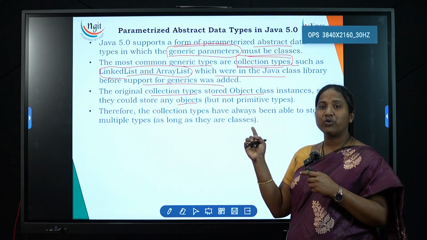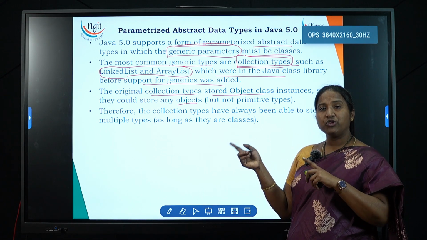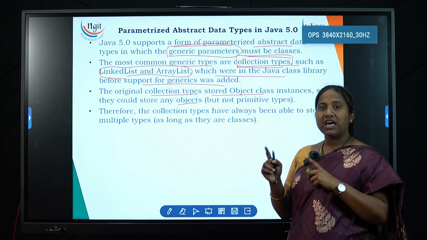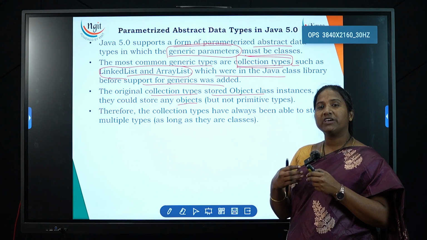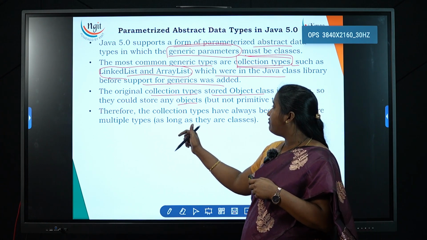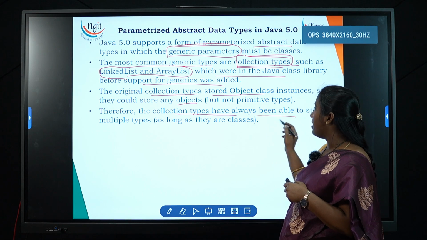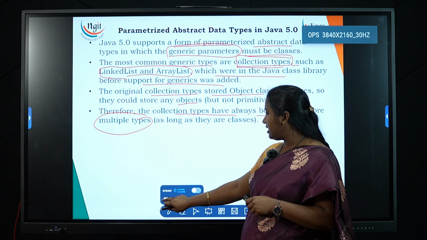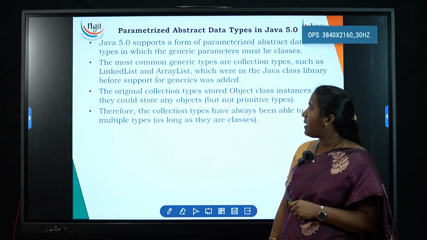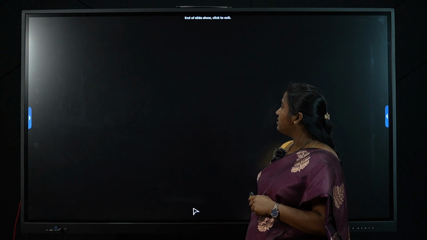Before you use collection types or generic classes, you are restricted to giving only one type. With this, we have overcome the problem and we can give any type of data. Therefore, the collection types have always been able to store multiple types. Fine. So this is about how generic packages and generic classes are used in Java.